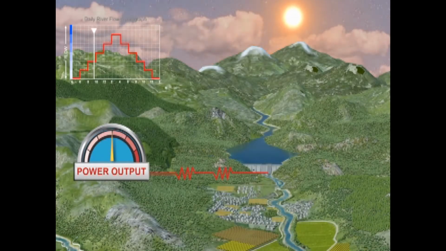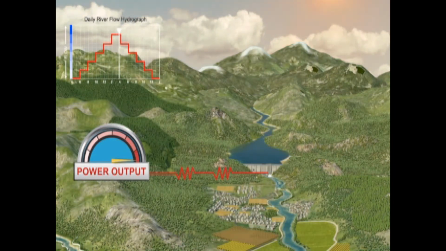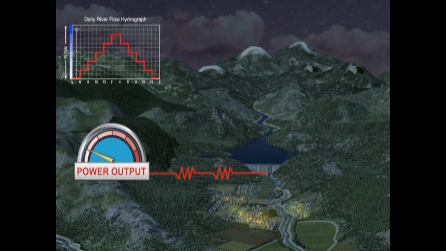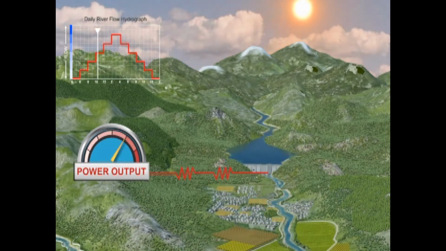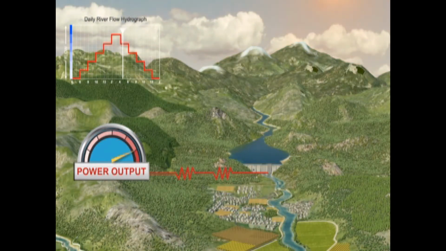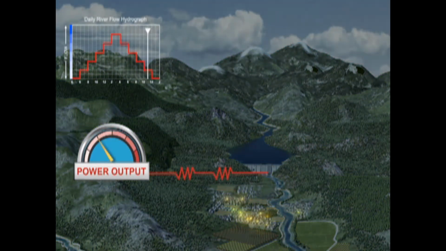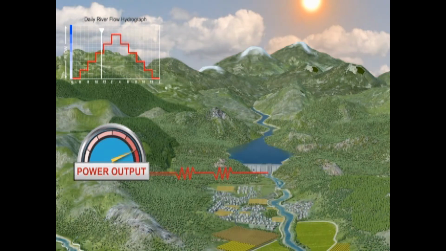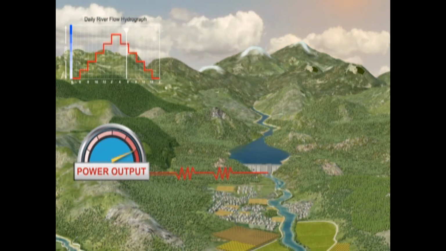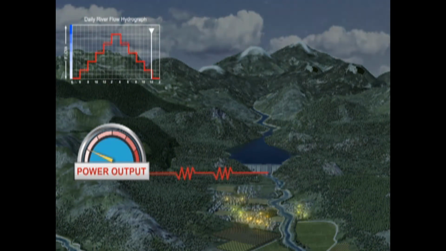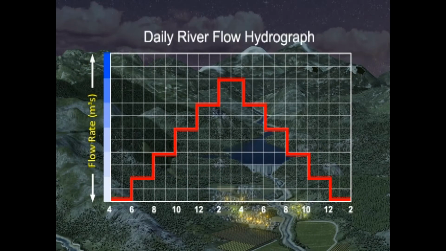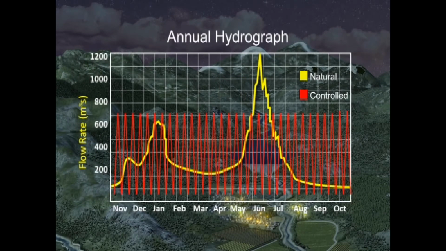But the seasonal distortion is only part of the problem. Many hydropower dams are also operated on a daily cycle to generate power at times of peak demand, because they are easier to start up and close down than large coal or nuclear power stations. These demand peaks usually occur during the business day, and seasonally during the hot months when air conditioners are turned on. The daily ramping up and down particularly does great damage to the river as a living system, because it alternatively strands and then flushes the creatures or dewaters and then scours their habitat. That produces a lethal hydrograph, as seen here. Combining these distortions produces a hydrograph that looks like this, compared to the natural hydrograph.